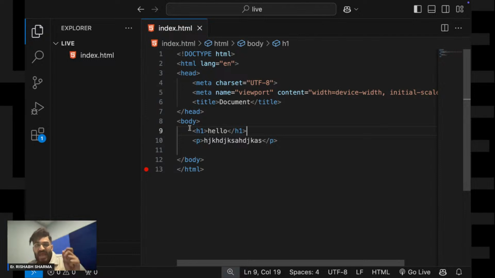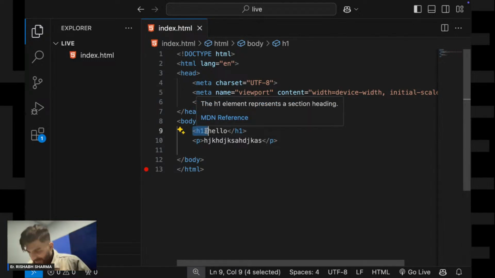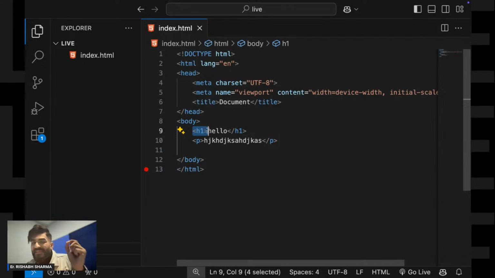The tag without the slash is known as the opening tag, and the tag with the slash is known as the closing tag. So there are two tags, one opening tag and one closing tag, and between the opening tag and the closing tag lies your content.